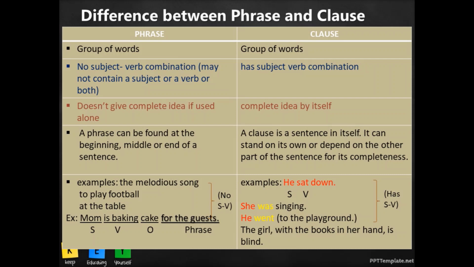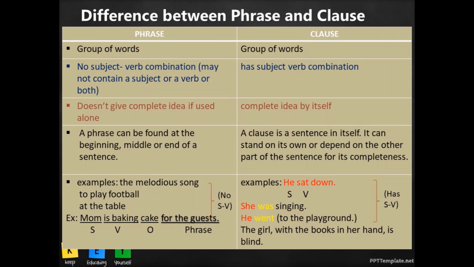If these two pieces of information are missing, then we do not get a complete sense. So a group of words that does not have a subject and verb combination, and doesn't give a complete idea if used alone, is termed a phrase, right?